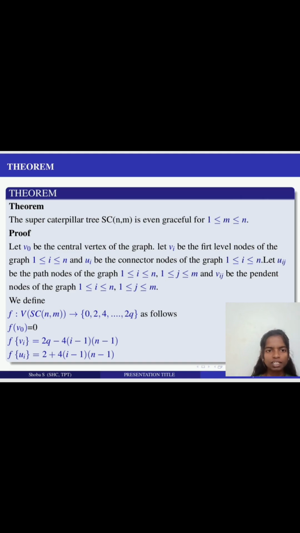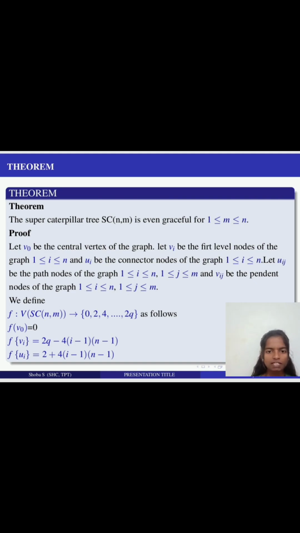Ui be the connector node of the graph, i varies from 1 to n. Let Uij be the path node of the graph, i varies from 1 to n and j varies from 1 to m. Bij be the pendant vertex of the node, i varies from 1 to n and j varies from 1 to m. We define f: V of SC_n → {0, 2, up to 2q} as follows.